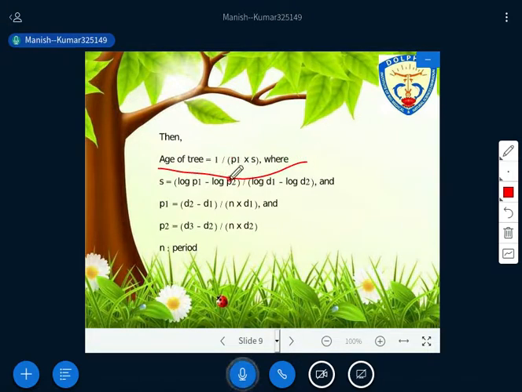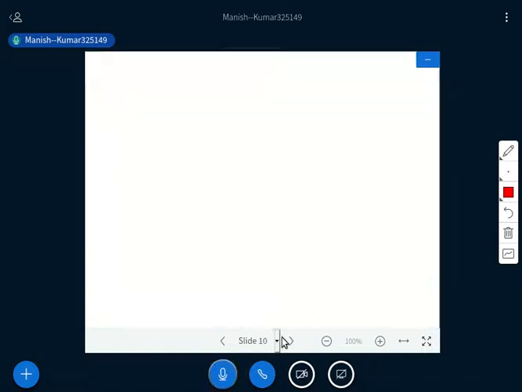Age of the tree equals 1 upon P1 into S, where S is log P1 minus log P2 divided by log D1 minus log D2, and P1 is D2 minus D1 divided by N into D1, and P2 is D3 minus D2 divided by N into D2, and N is the period. So using this formula, this mathematical tool, we are able to get the age of a tree which is not producing annual rings, right? But here the one data we require is the tree dimensions periodically for 3 periods. So through this we are able to get the age of the tree.